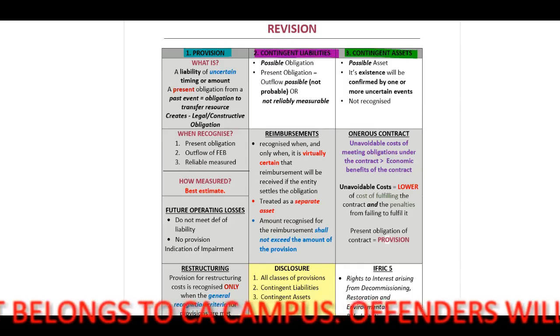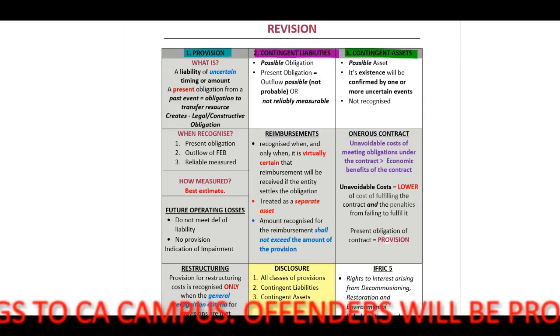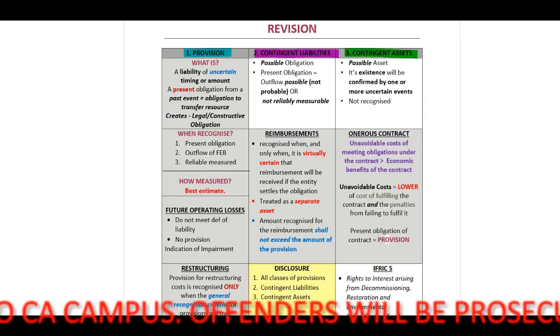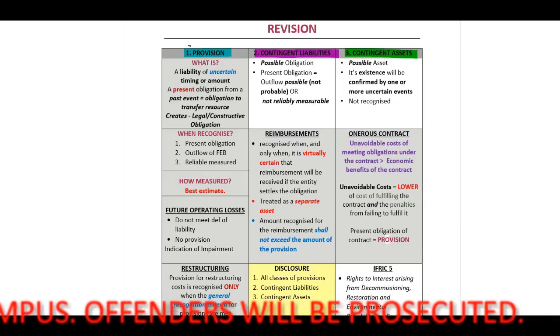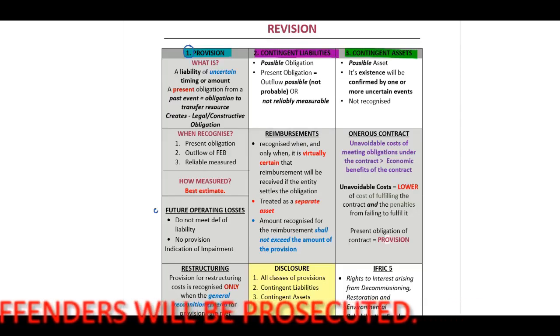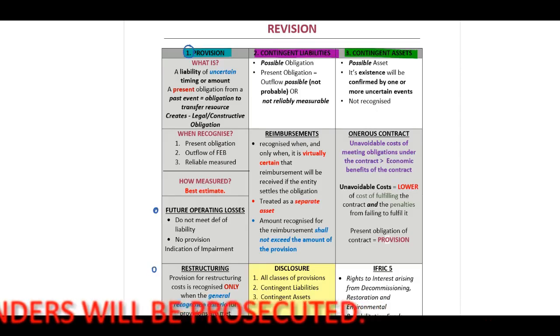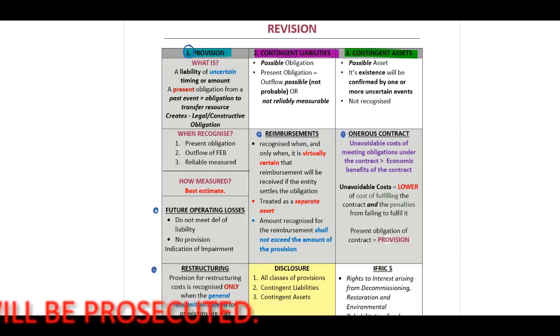Therefore, when you look at our revision page, you will identify that all of the gray blocks relate to provisions. Therefore, first, we will discuss what is a provision. Then we will move on to future operating losses, restructuring, reimbursements, and onerous contracts.